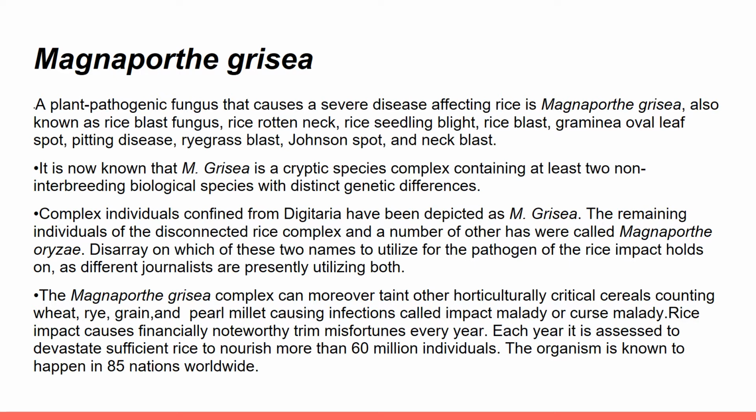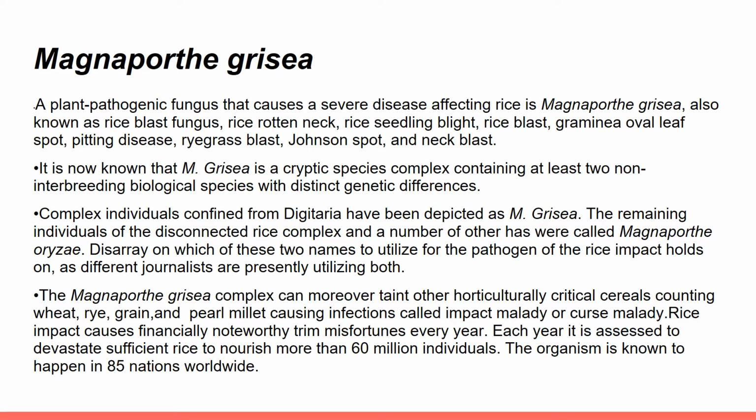Magnaporthe grisea is a type of fungal pathogen that causes disease in the paddy plant, and the familiar disease caused by this pathogen is rice blast disease. This pathogen is now known as a cryptic species complex containing at least two non-interbreeding biological species with distinct genetic differences.